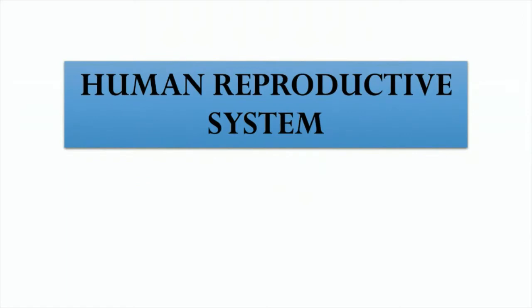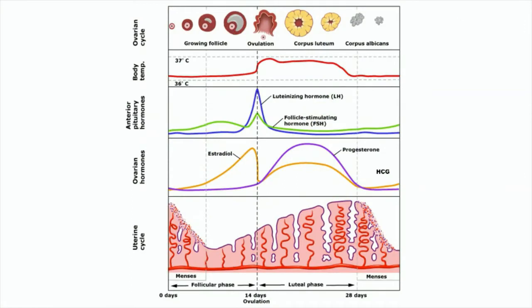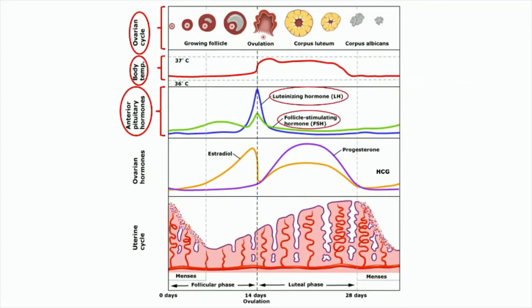Our topic today is Human Reproductive System, subtopic Menstrual Cycle. This diagram explains about menstrual cycle. It consists of ovarian cycle, body temperature, hormones produced by anterior pituitary, which are luteinizing hormone or LH, and follicle-stimulating hormone or FSH. Hormones produced by ovary, which are estrogen or estradiol, and progesterone. And the uterine or endometrial cycle.